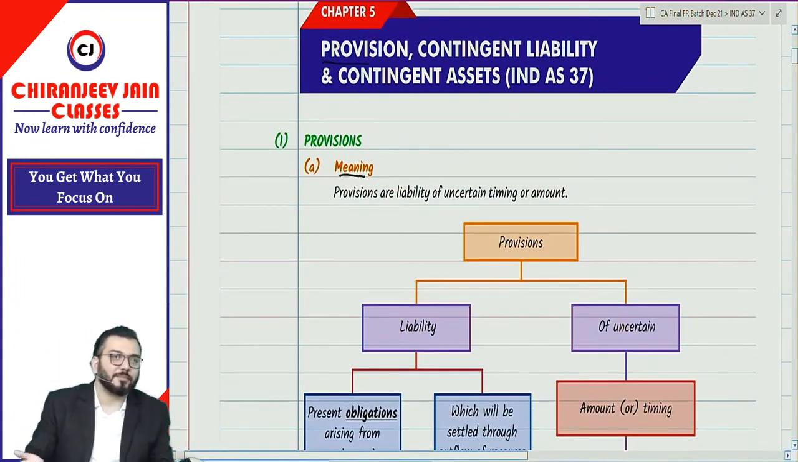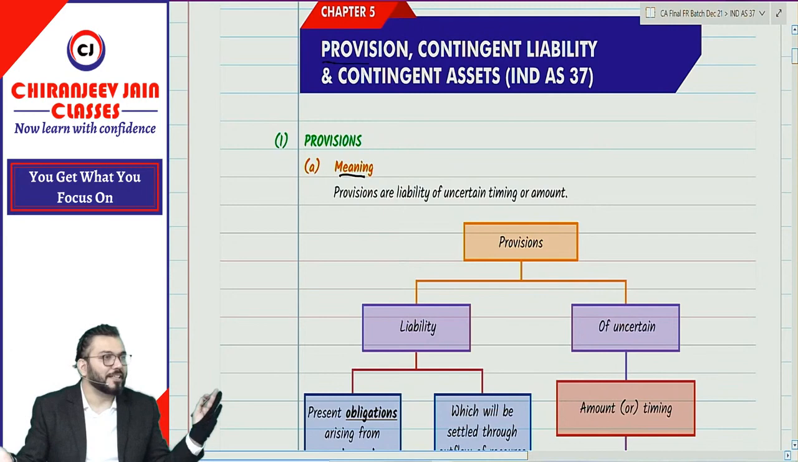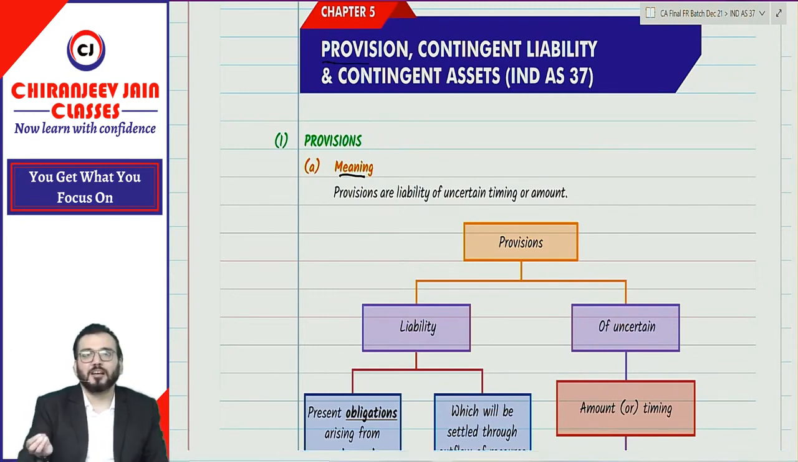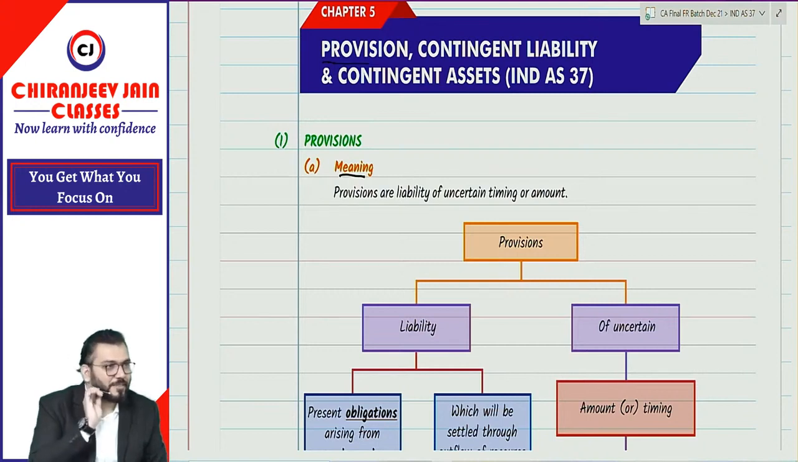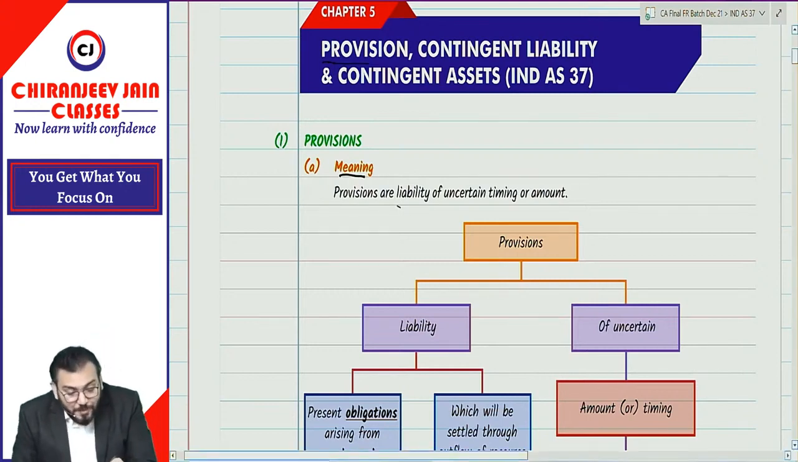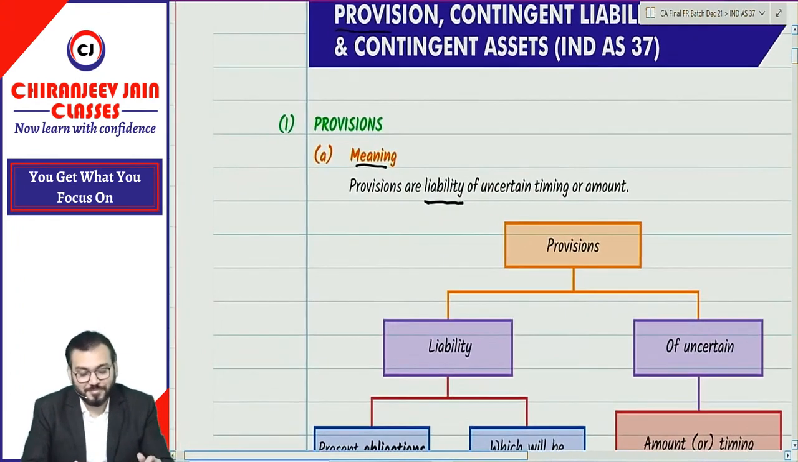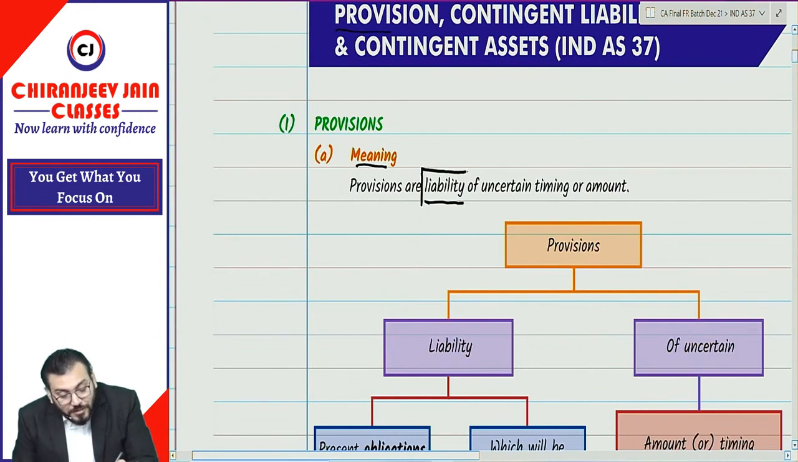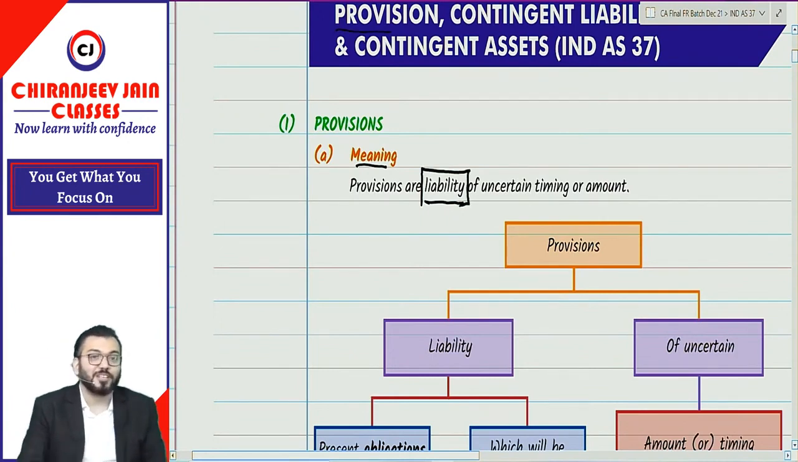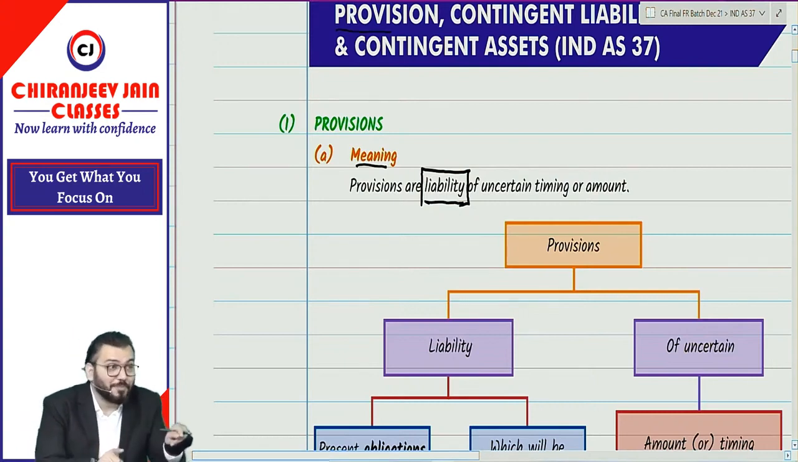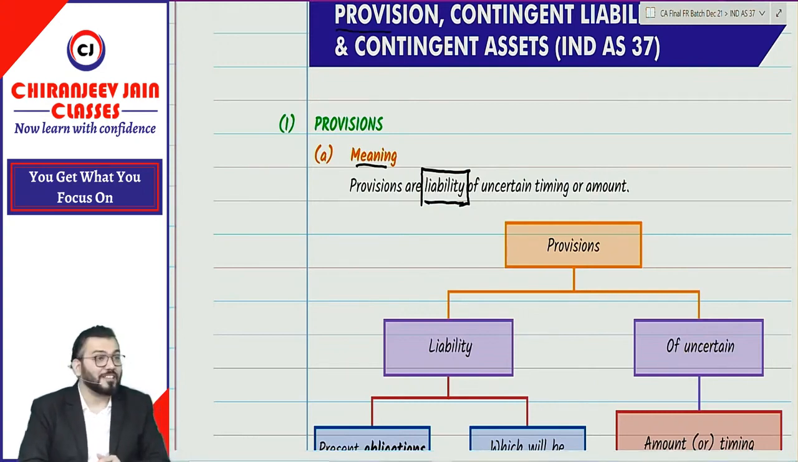As per Ind AS 37, whatever we are doing is as per Ind AS 37. However, there are minute differences between AS 29 and Ind AS 37. Correct? So provision or liability? Oh, I see. Provisions are liability. Correct? Now the question arises, what is the meaning of liability? Because if you know liability, then only you can understand provision. So what is the meaning of liability?